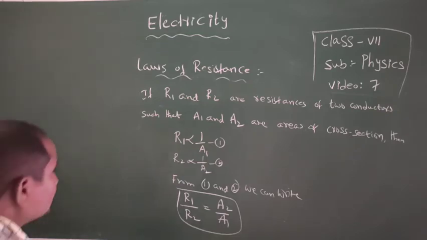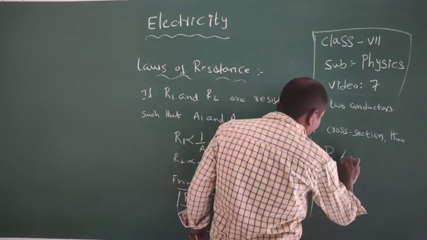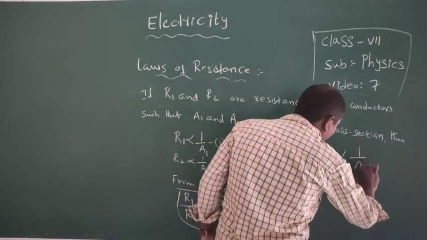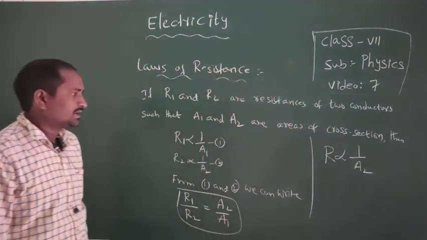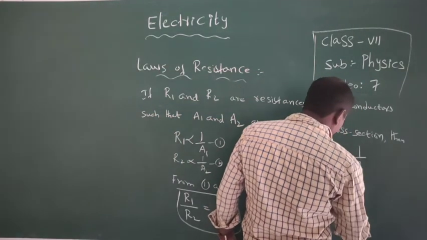Okay, from this we know that R is inversely proportional to A, the area of cross section.